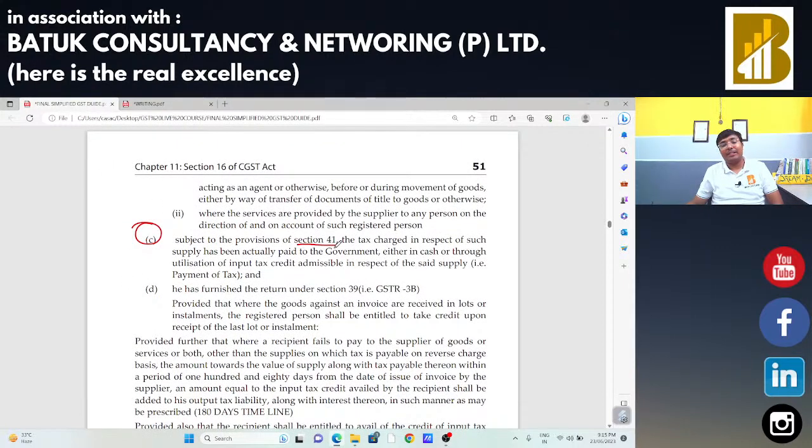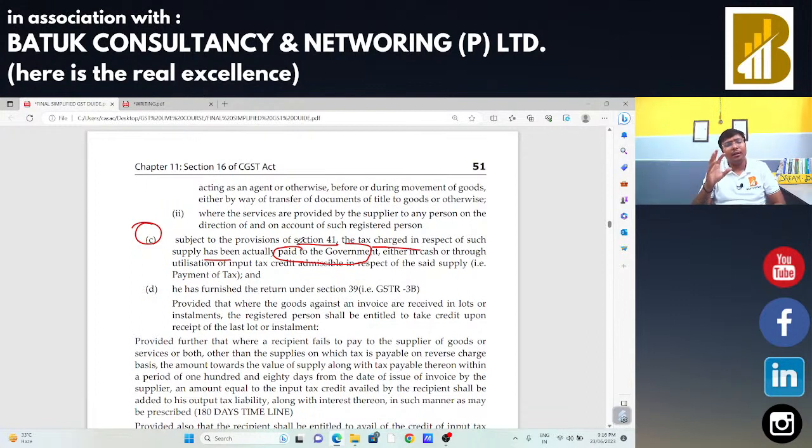Okay. Now, fourth condition. Subject to the provision of section 41, tax charged in respect of such supply has been actually paid to the government. Suppose I am going to make supply of a particular product to Mr. X. In that case, Mr. X is eligible to claim the input tax credit when I have paid the taxes to the government. That is, the buyer has to take care of that supplier. If the supplier is not going to make the payment to the government, in that case, the buyer is not eligible to claim the input tax credit.